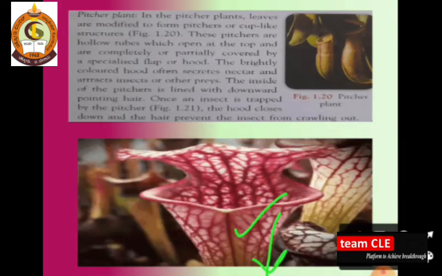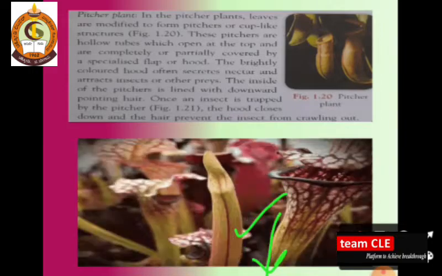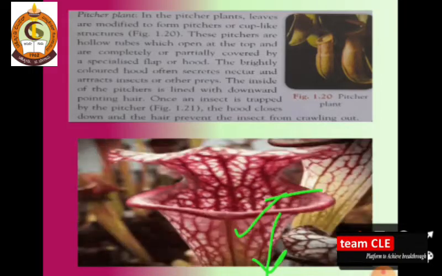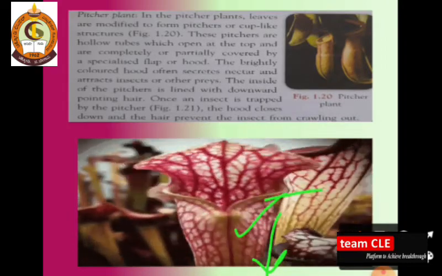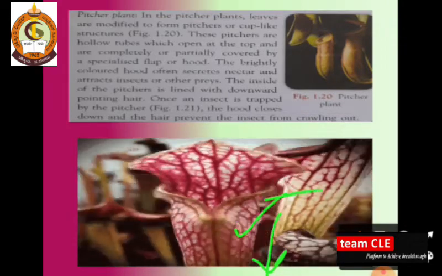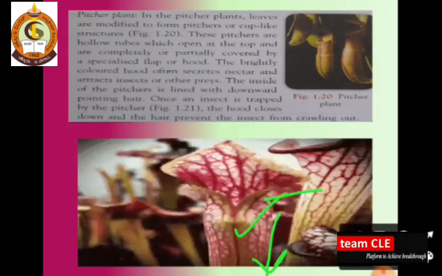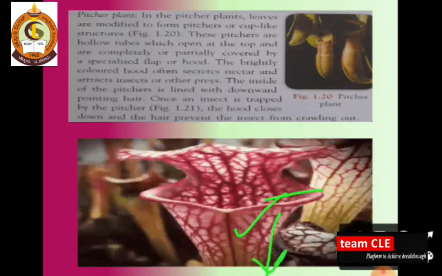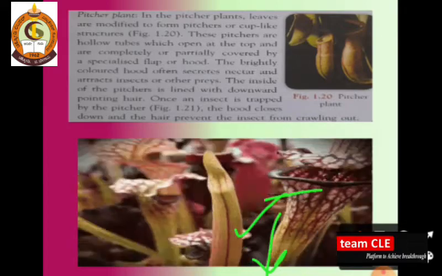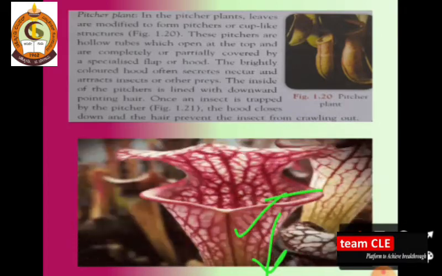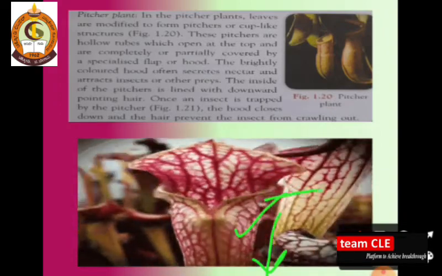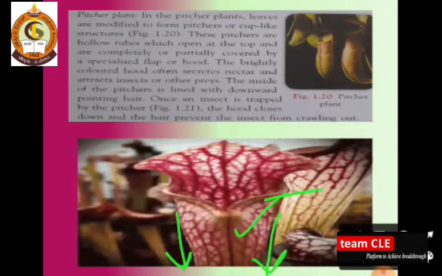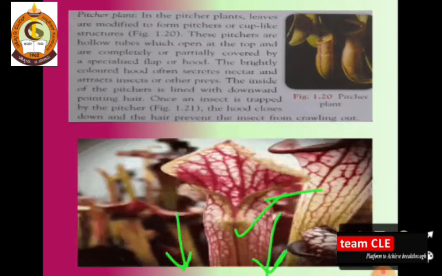These are hollow tubes which open at the top.